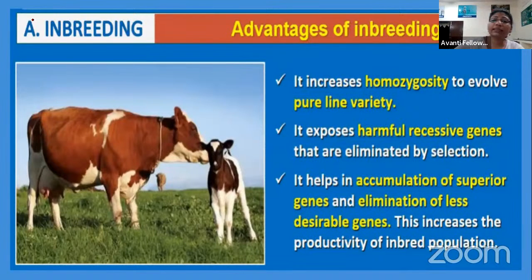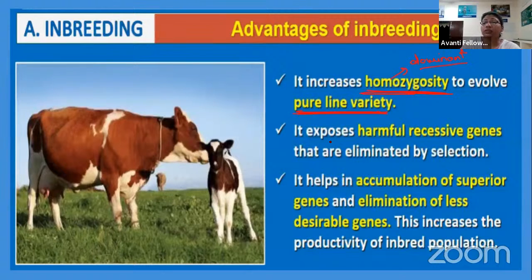Okay, so as I said, we want to increase the homozygosity. Homozygosity of what? The dominant characters, the superior characters, to obtain a pure line variety.